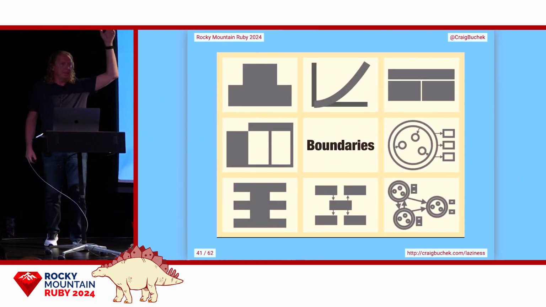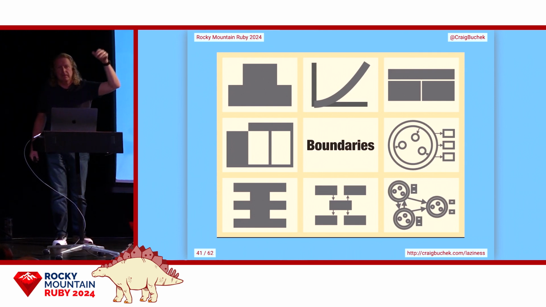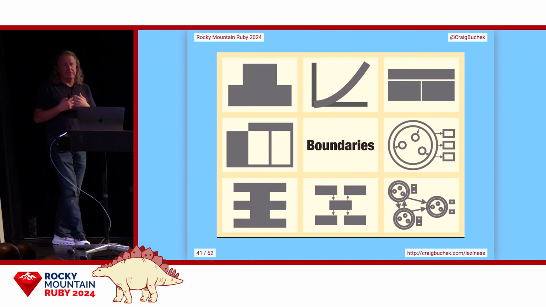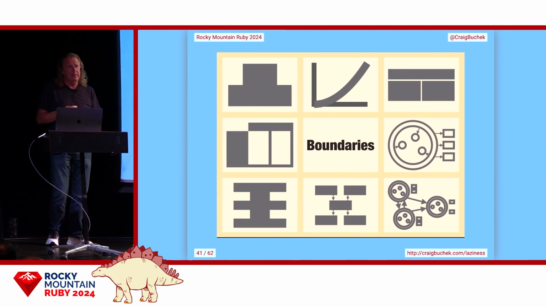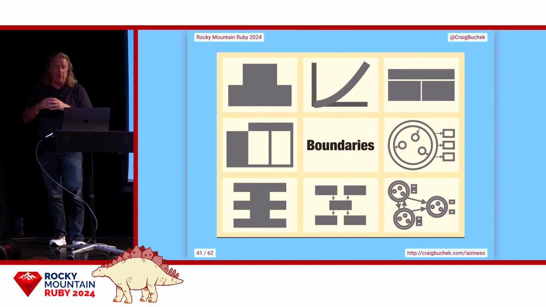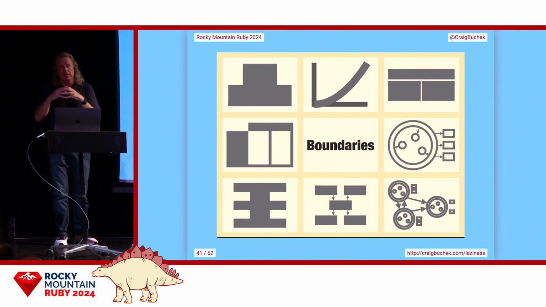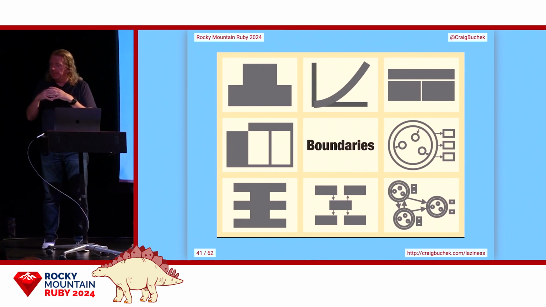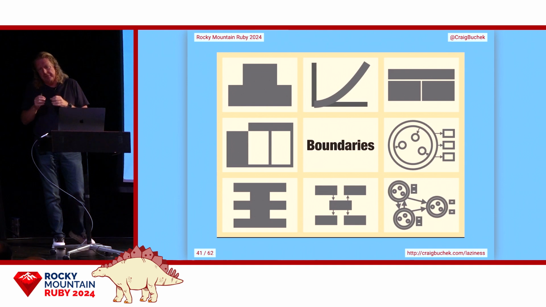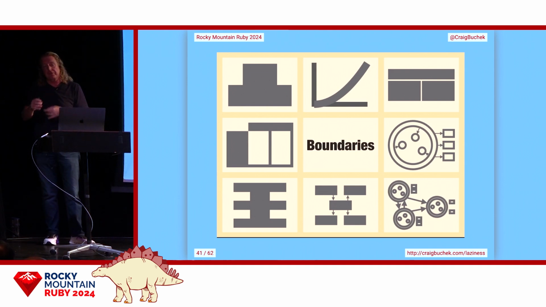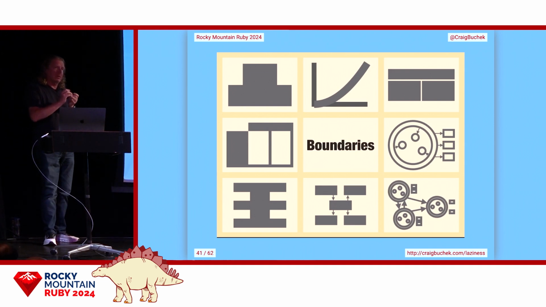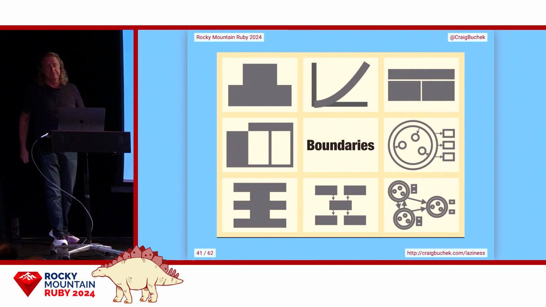So who's seen this talk, Boundaries by Gary Bernhardt? Great talk. I put it on a yearly rotation. He talks about a functional core and an imperative shell. Basically, your code in the small should be functional, and then he calls it an imperative shell around that which interacts with the outside world. So do as much as you can with functional objects, functional data structures, and then you can do that persistence layer in a layer above.